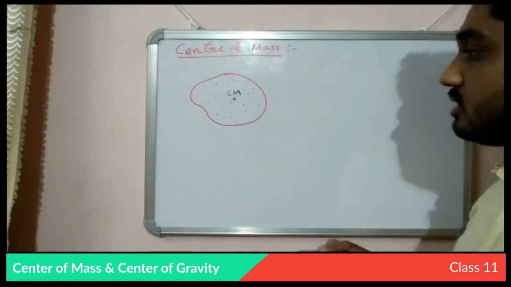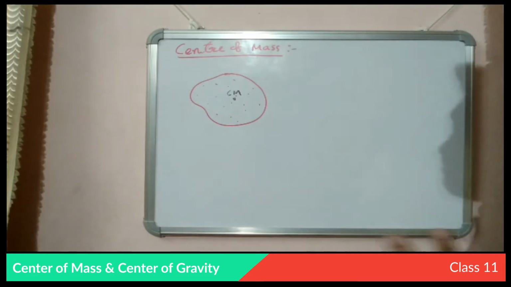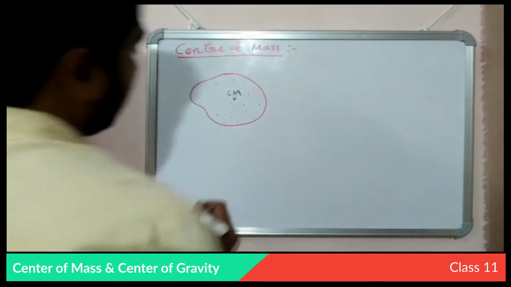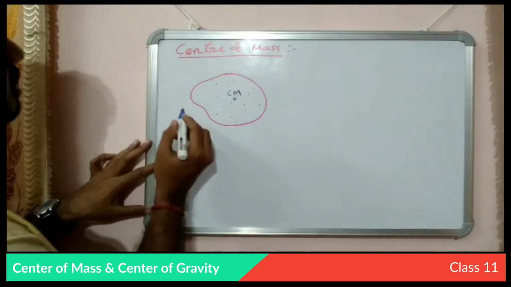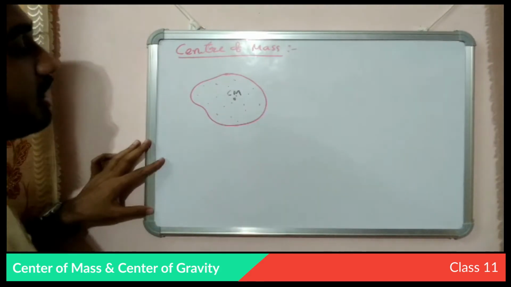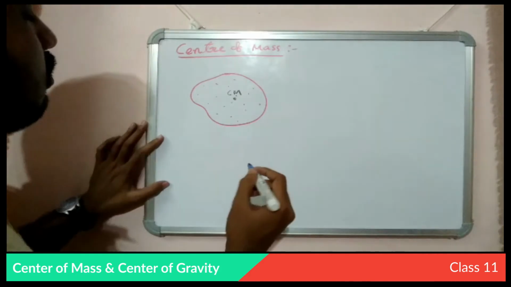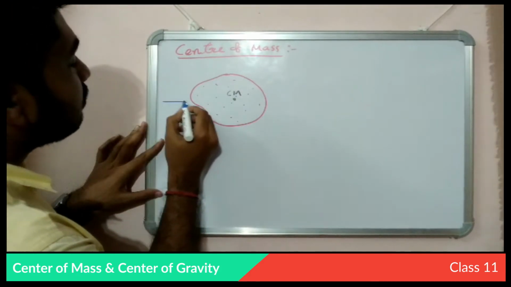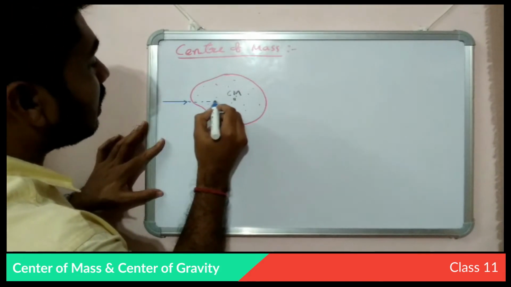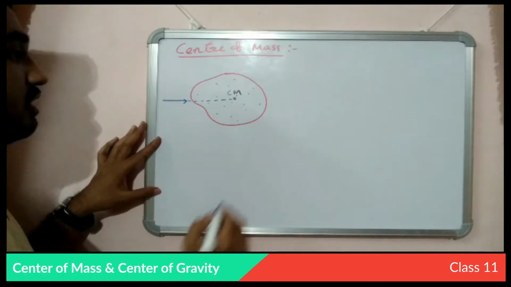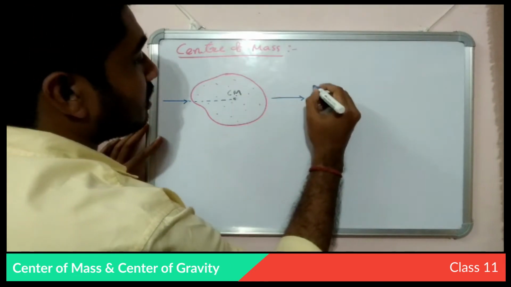And it has some properties. If we try to move this body, if we try to provide a linear motion to this body, we have to apply force in the line of the center of mass. There will be linear motion.